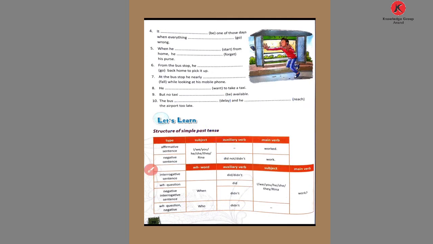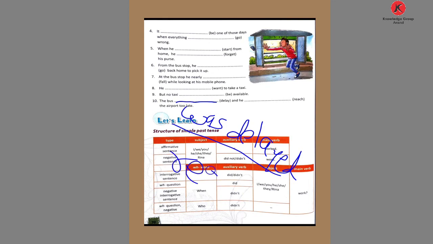Okay? But here the passive structure is given. We cannot say the bus delay. We use the past form of the word delay: delayed. But this is the passive structure, so the bus was delayed. And he blank the airport too late. Then in the second blank we write reached. The bus was delayed and he reached the airport too late.